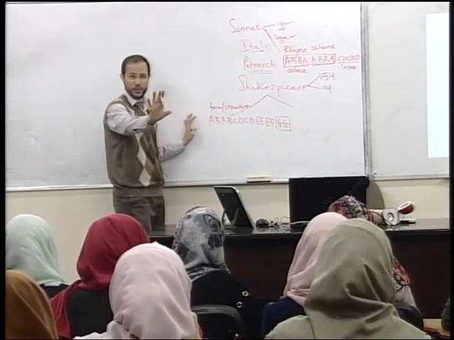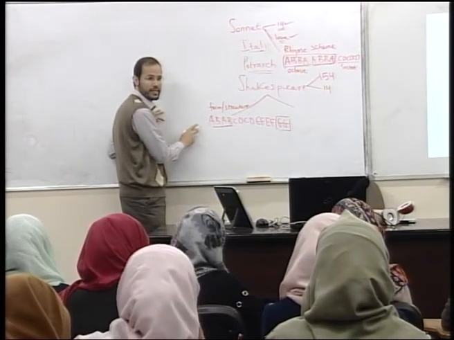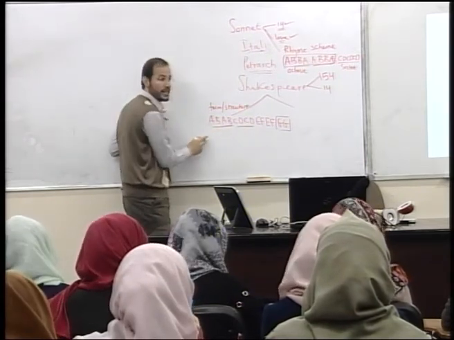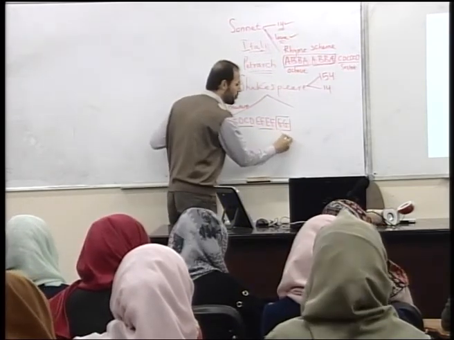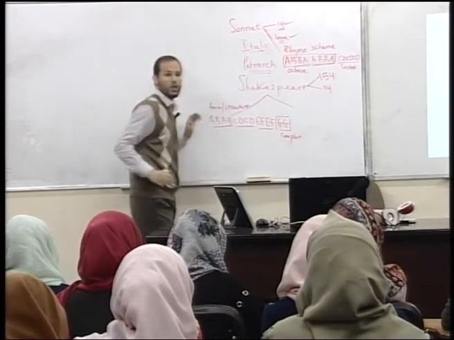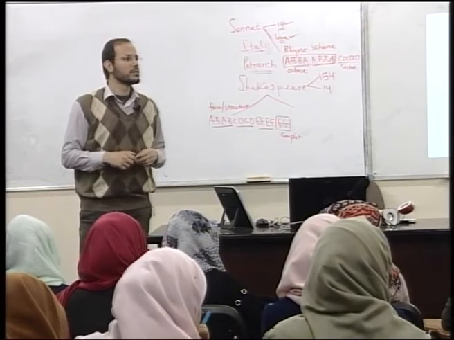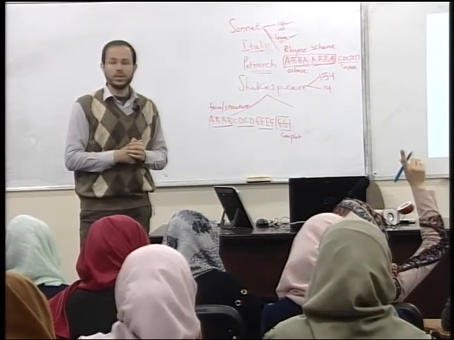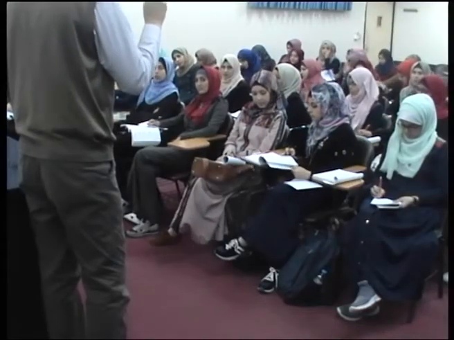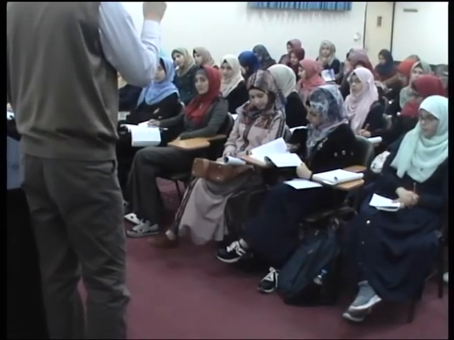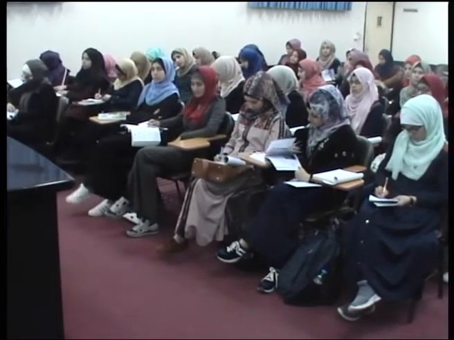So what is Shakespeare doing? Number one, 4 lines, and then 4 lines, and then 4 lines, and then a couplet. It's easy to know the couplet because it's the same rhyme. What's the couplet again? Two lines of verse about one subject with the same rhyme scheme. Two lines with the same rhyme scheme. We'll give you a lot of examples in a bit.